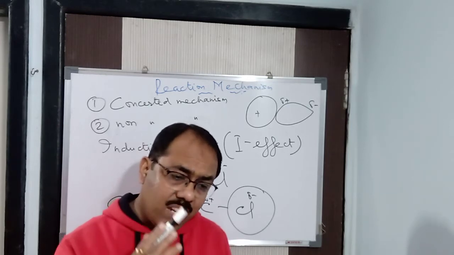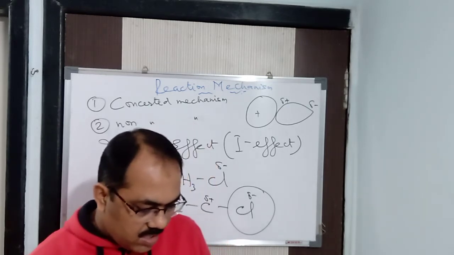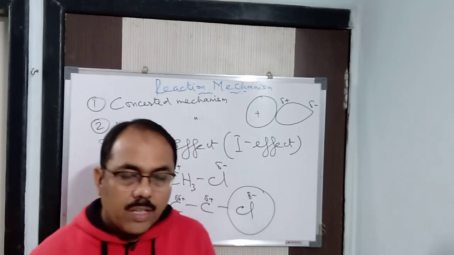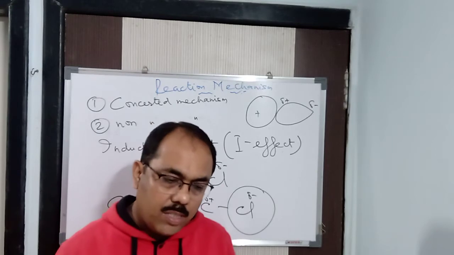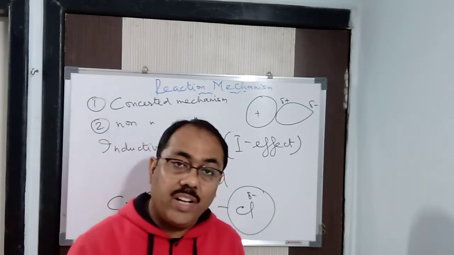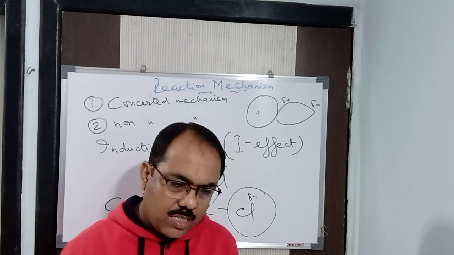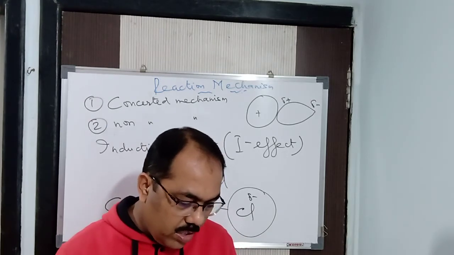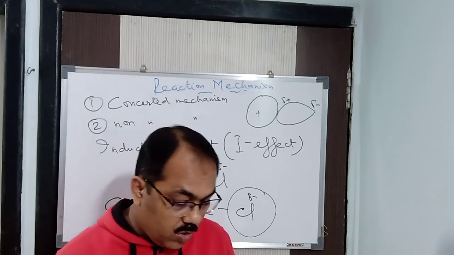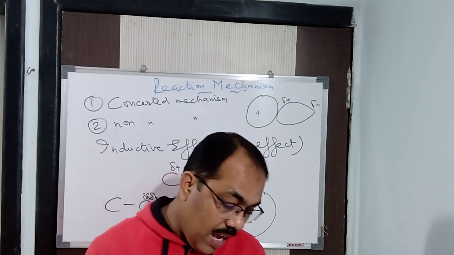Nitrogen is less electronegative compared to oxygen. In this way, all this is nothing but about electronegativity. A tertiary alkyl group undergoes positive inductive effect. So the 3 degree carbon atom is more inductive than 2 degree, which is more inductive than 1 degree, which is more inductive than methyl, which is more inductive than hydrogen.